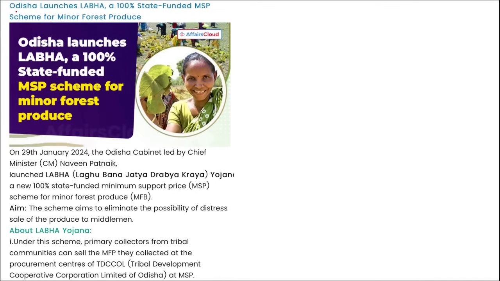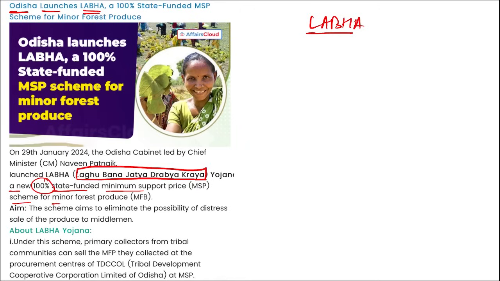Next is state news. Odisha launches LABHA. Labha stands for Laghu Bana Jatya Dravya Karaya Yojana, right? This is a scheme that is a new 100% state funded minimum support price scheme for the minor forest produce, and the scheme aims to eliminate the possibility of distress sale of the produce to the middleman.